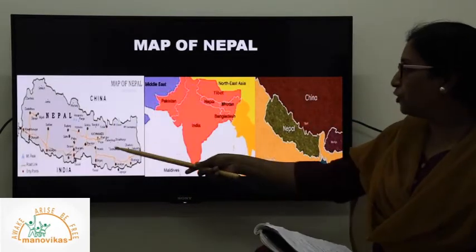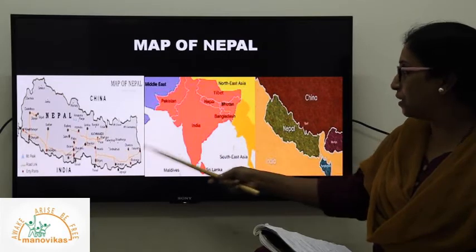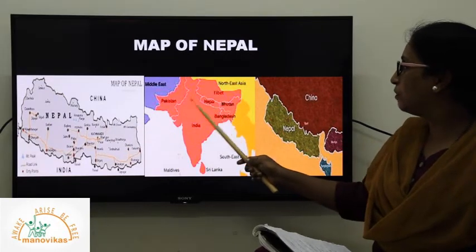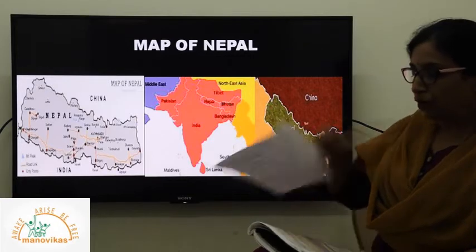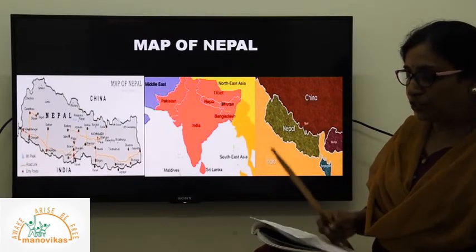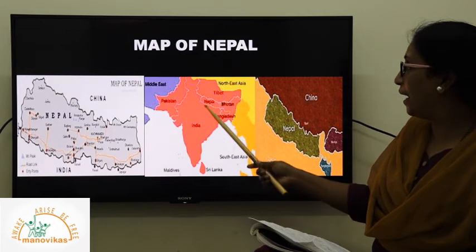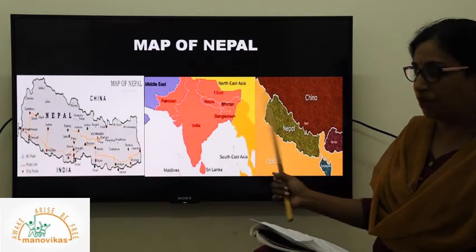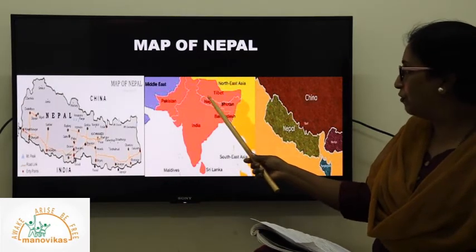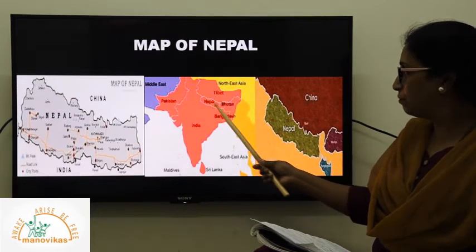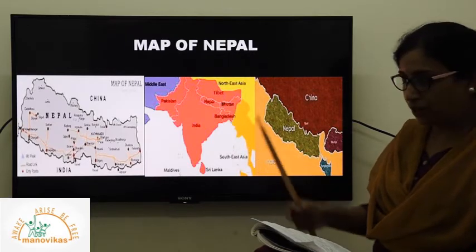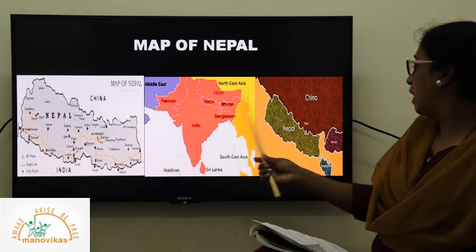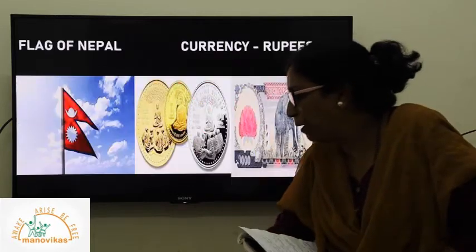The map of Nepal, again I have shown here, showing its neighboring countries, and on the bigger screen, with India it is sharing its border here. So many states share boundary with Nepal, like Bihar, Uttarakhand, Sikkim, and part of the northeast states. These are the Indian states which share boundary with Nepal. So this is how the map of Nepal is.